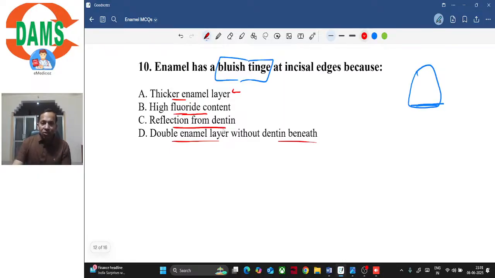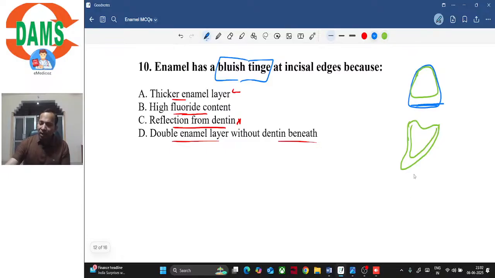Reflection from dentine. So had it been a reflection from dentine, would it appear blue or would it appear yellow? So we can rule out this option, option C, because light is not getting reflected from dentine. Had it been getting reflected from dentine, it would appear yellow, as I have told you, that there is no dentine beneath the incisal portion of the tooth. The dentine has stayed down here, below.